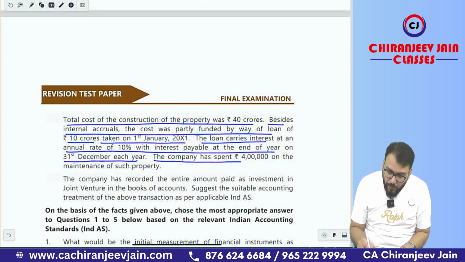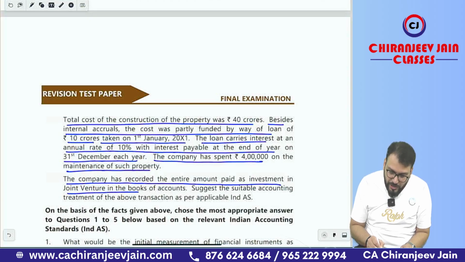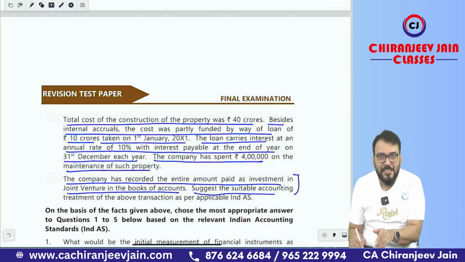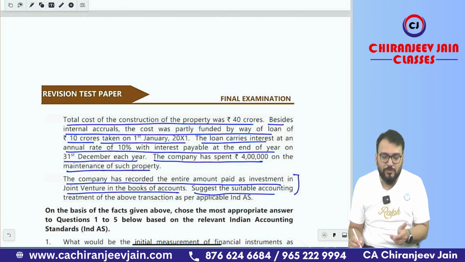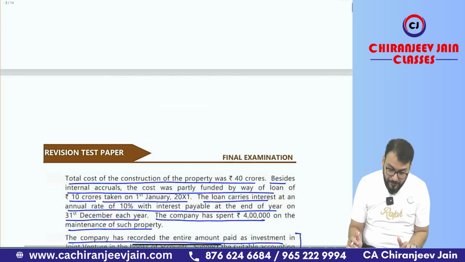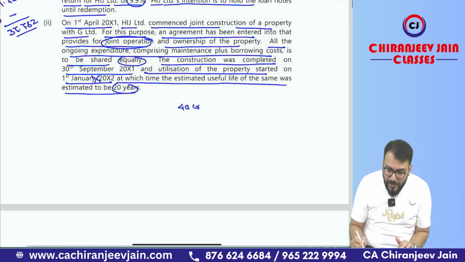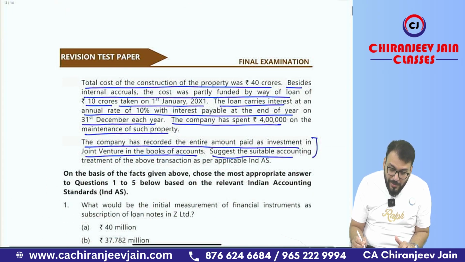The company has spent 4 lakh on the maintenance of such property. The company has recorded the entire amount paid as investment in joint venture in the books of account. Such a suitable accounting treatment. This is the copy paste of the question taken from ICAI study material. However, it is an MCQ based question. Therefore, this para was not relevant actually. Okay, sir.